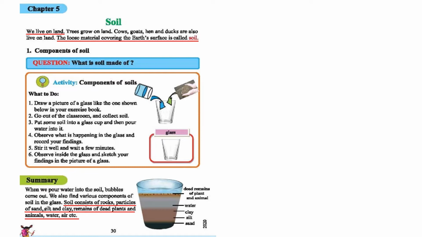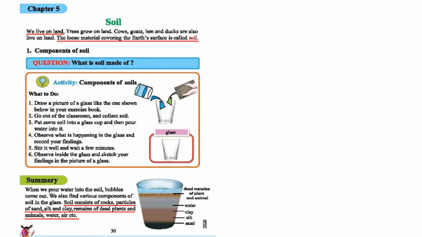In these two lines, you can see that as human beings, we live on land, and other animals also live on the land. And we have seen the definition: the loose top part of the earth's surface is known as soil. So whenever we ask you what soil is, you will answer from this line.